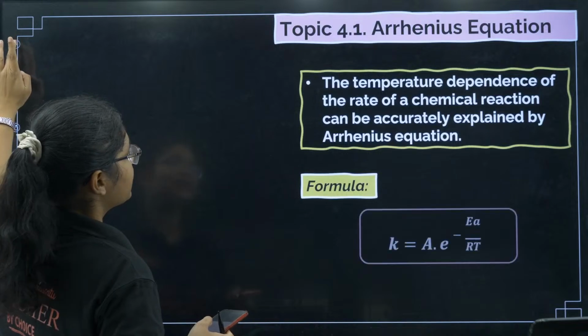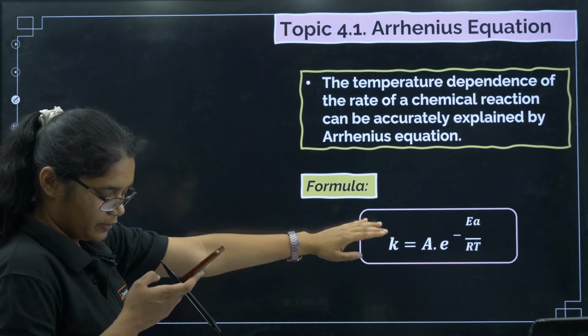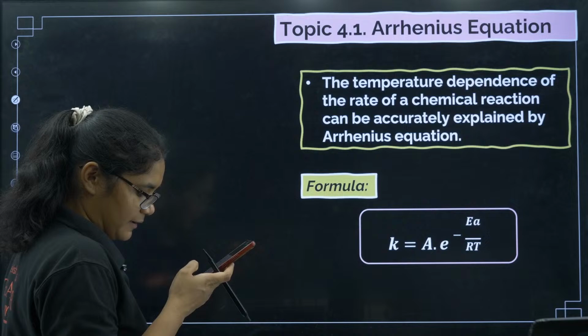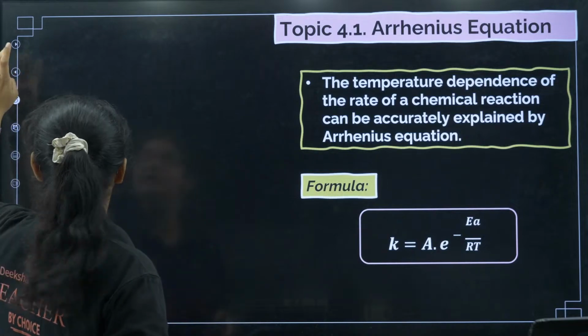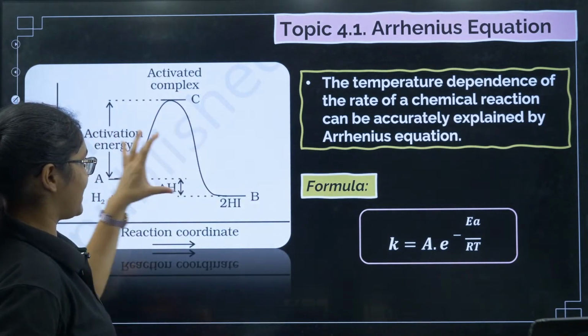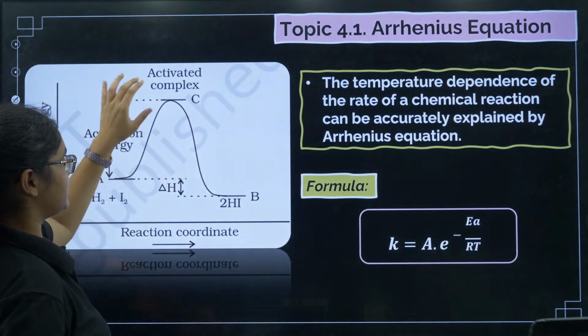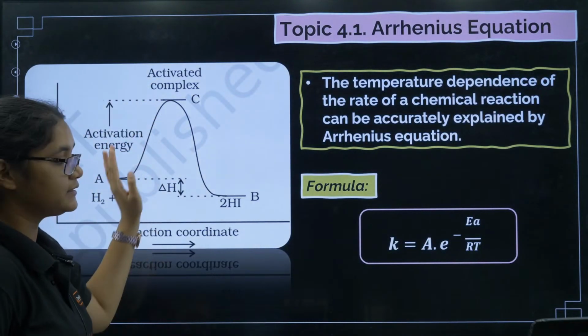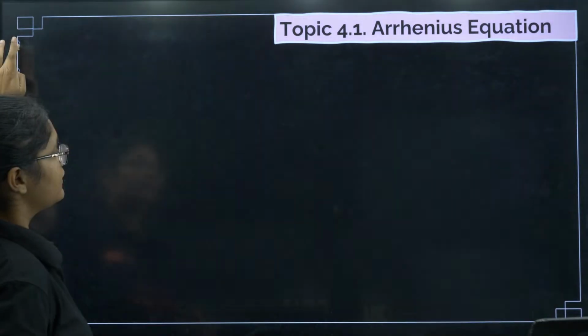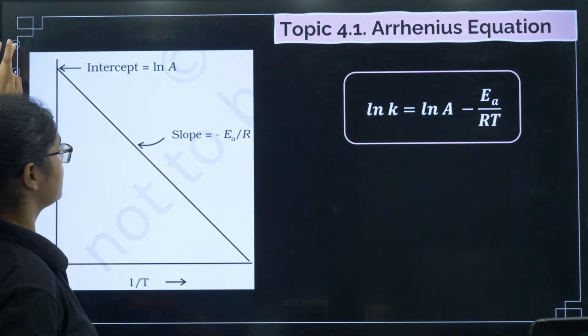Next we have the Arrhenius equation, K equal to A into e to the power of minus Ea by RT. Then we have the graph showing activation energy, enthalpy of the reaction and activated complex energy. That diagram is important.